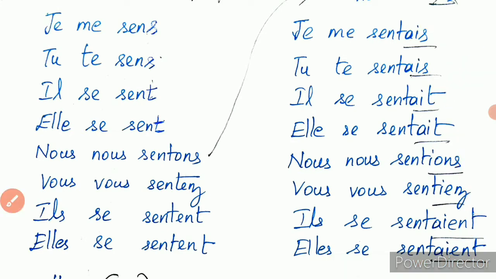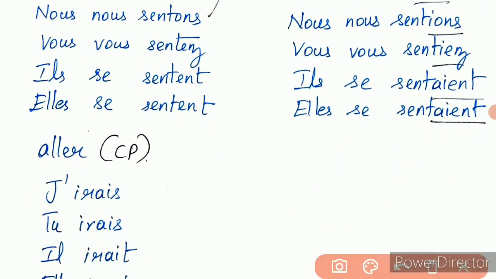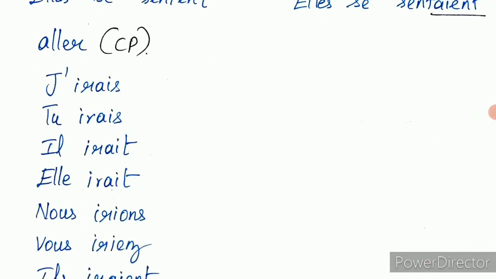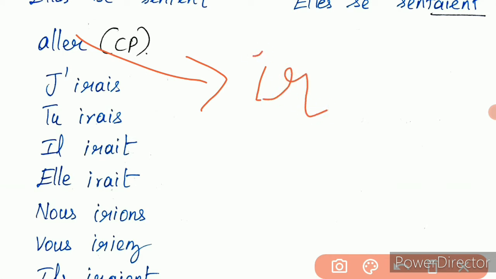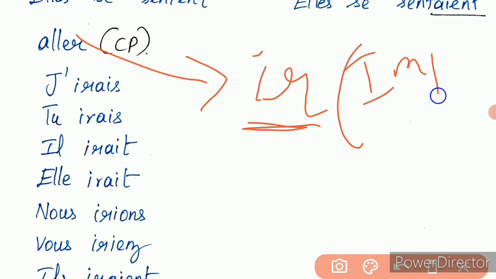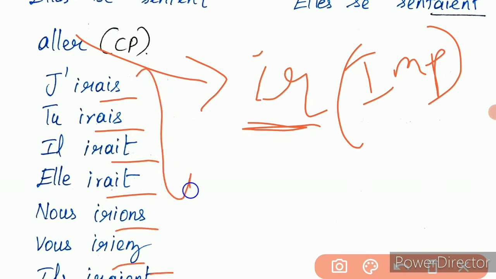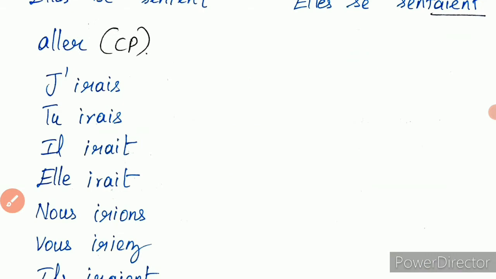So this is the imperfect. Then aller in the conditional present. So for aller, the radical is ir. For this ir you are adding the conditional endings, so that is what is done here. This is how we form the conditional present. Clear?